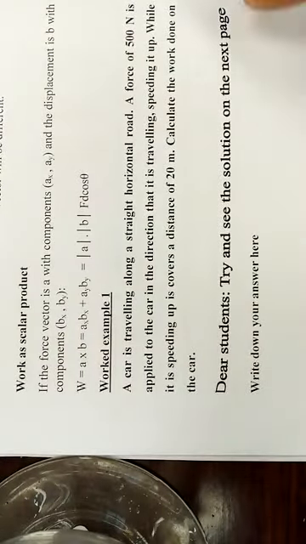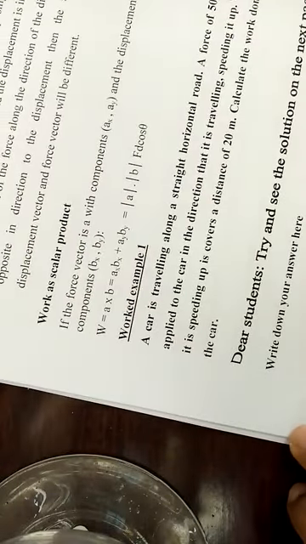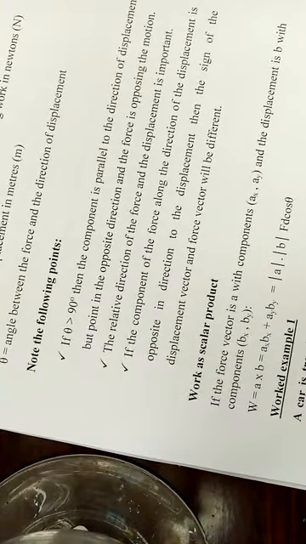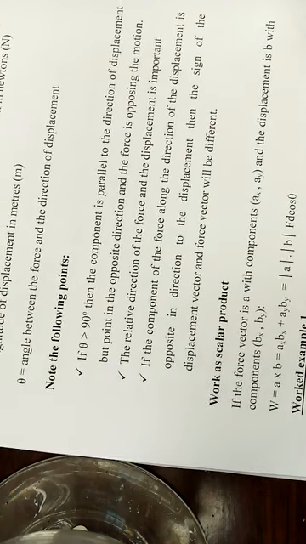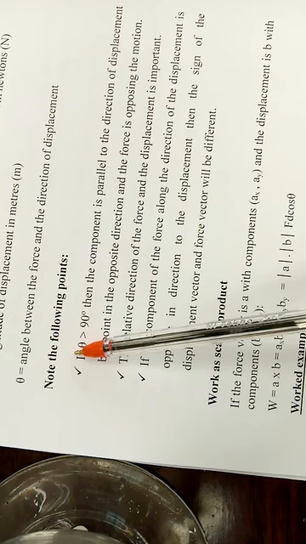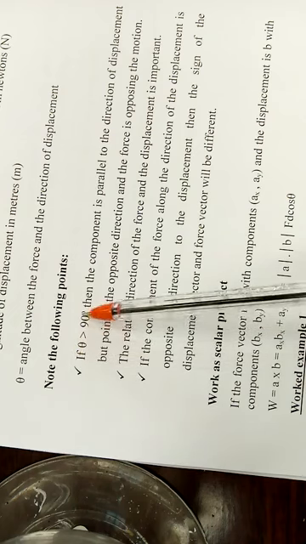The next page says: note important points. We have to note these 3 important points. First: if theta is greater than 90 degrees,